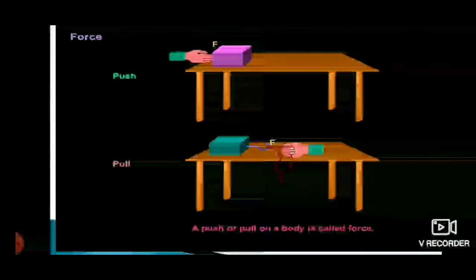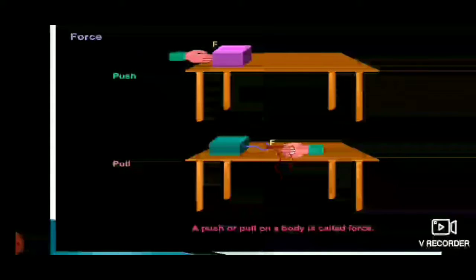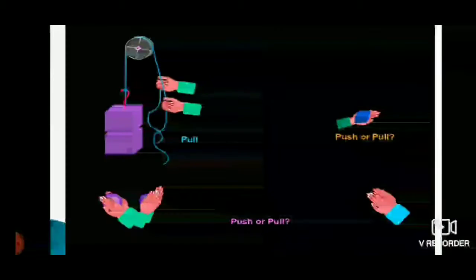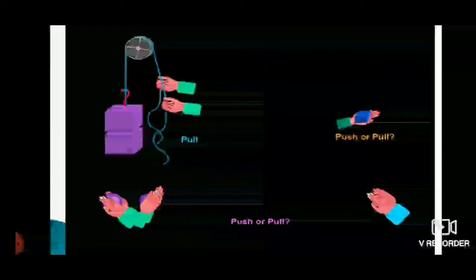So, first of all, we should know what is force. Basically, a force is a push or pull on a body. Like in the above figure, we are pushing the object, and in the second one, we are pulling the object. In both the cases, we are applying force. Here is another picture which is demonstrating the push or pull of an object. In all the cases, we are applying force on the object.